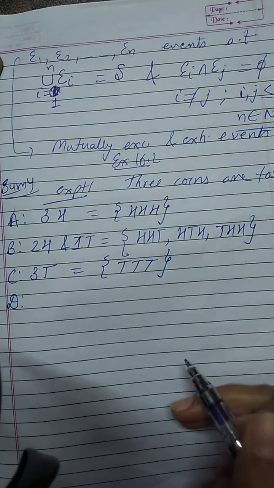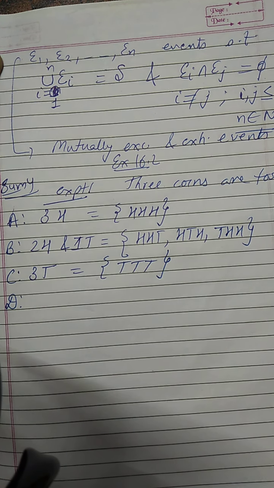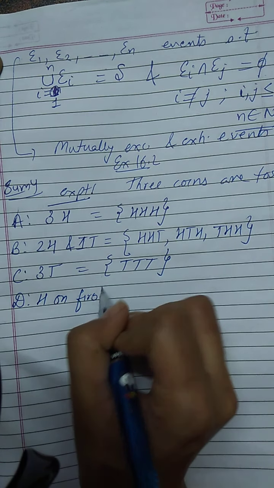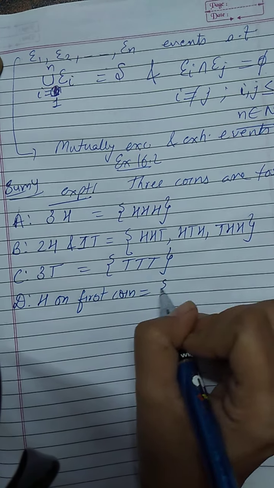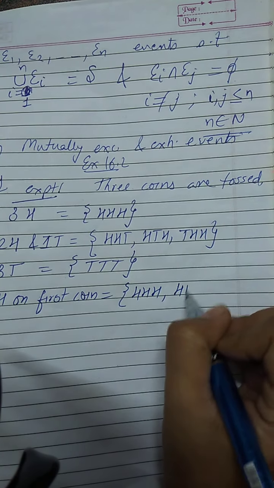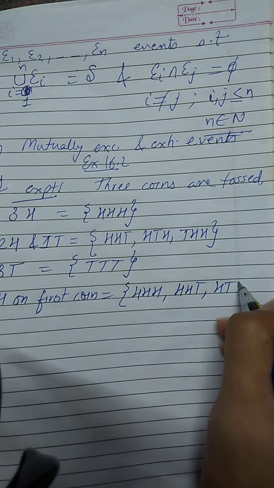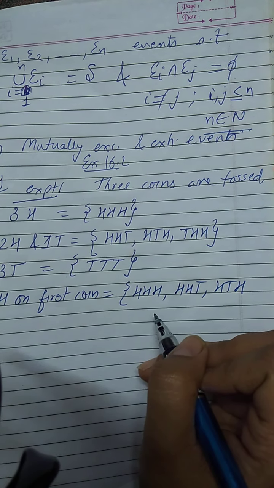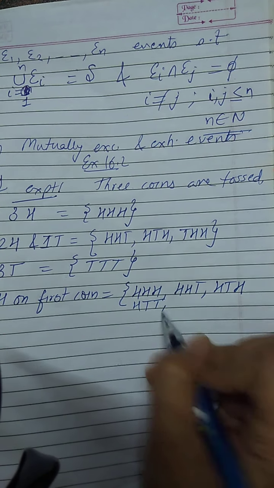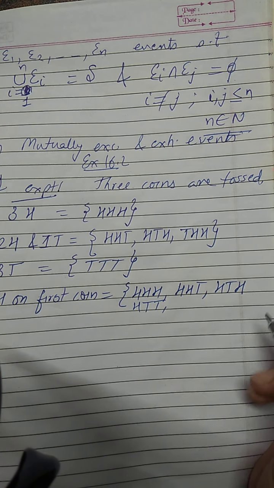And D is given as a head shows on the first coin. So when the head is on the first coin, first of all HHH will be there, then HHT, then HTH, and what else? HTT will be there.